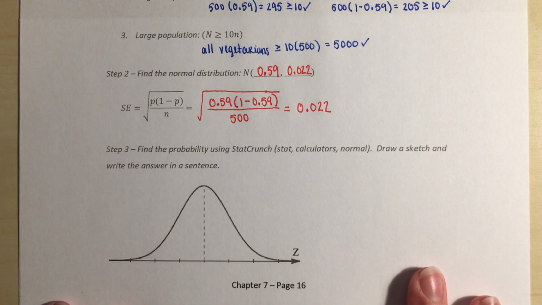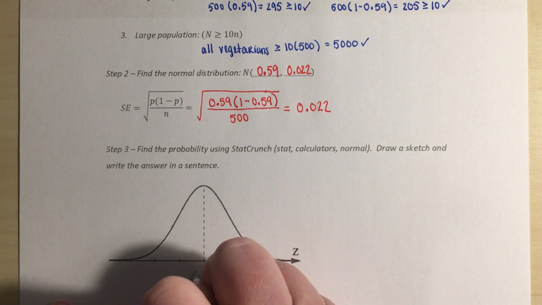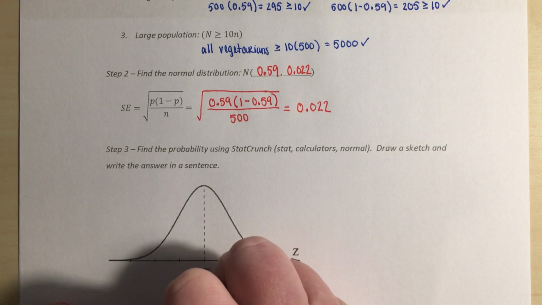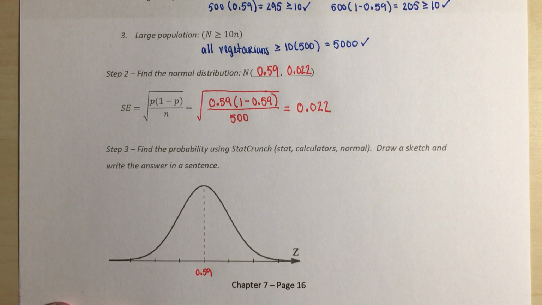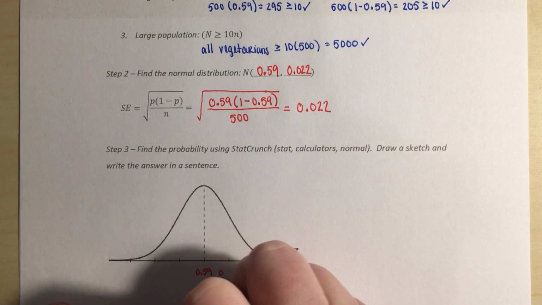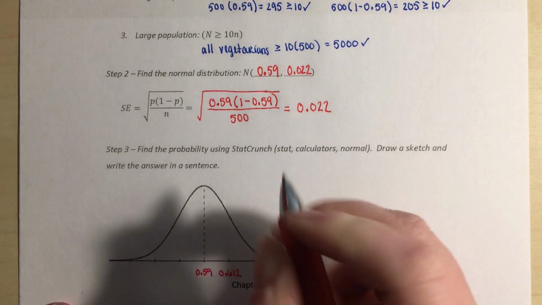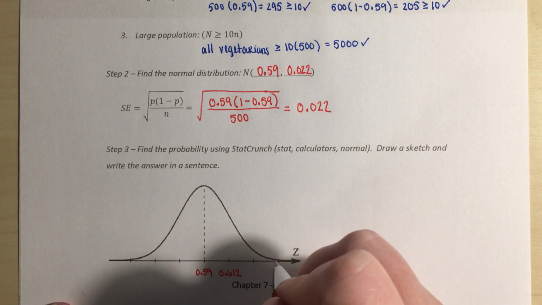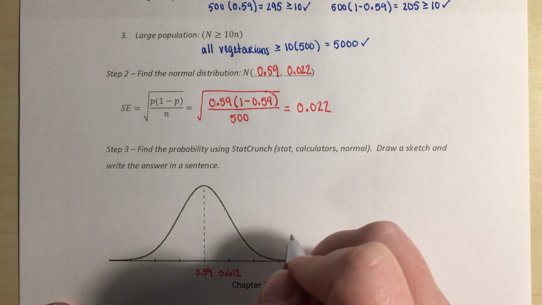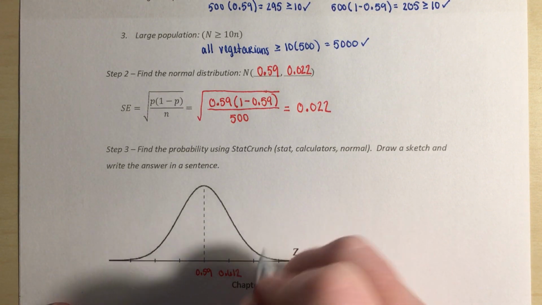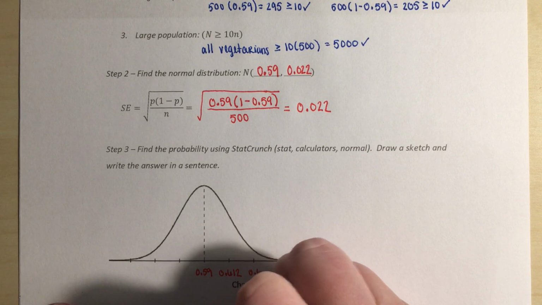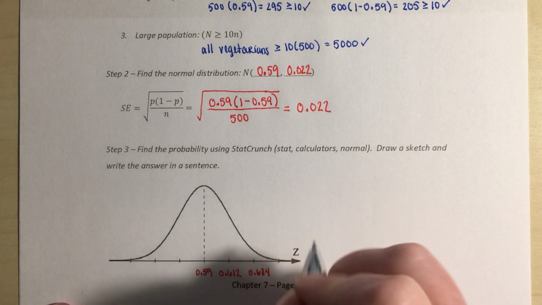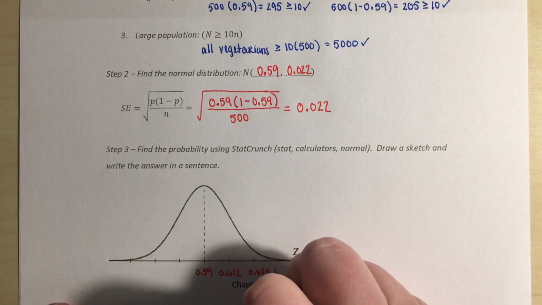Right, now we're going to find our probability. In the middle, we have 0.59. And as we move to the left and the right, we're going to use our standard error. So we're going to add 0.022. That gives us 0.612. We add it again, we get 0.634. Then 0.656.